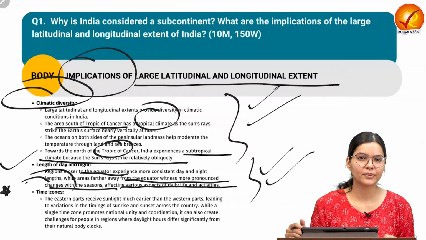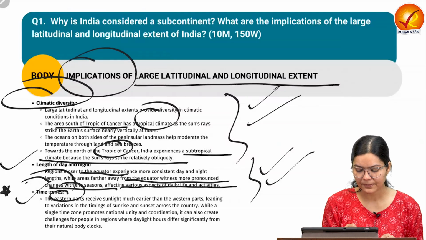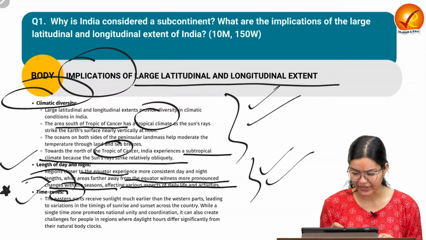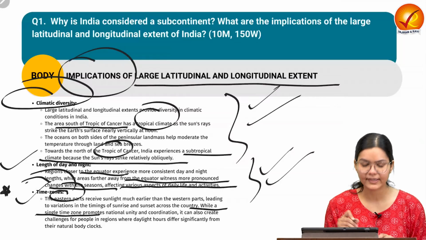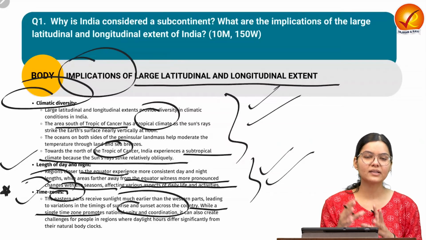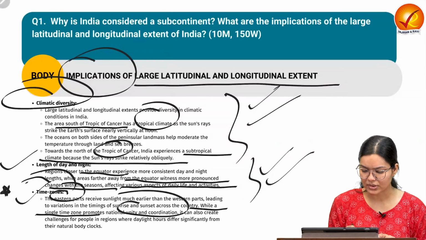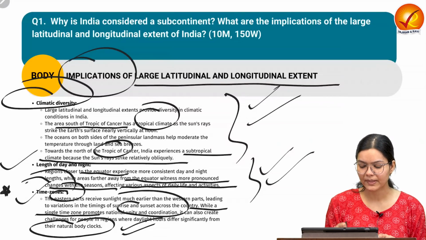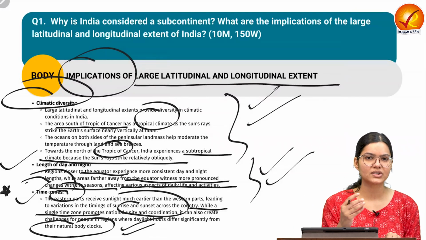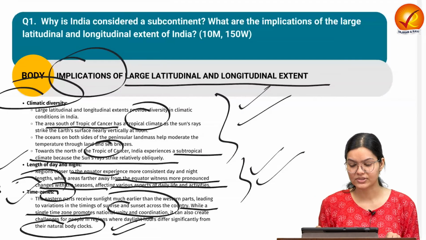And the next important point is time zone. If we consider the eastern part of India, they receive sunlight earlier as compared to the western part of India, but India has a single time zone which is promoting unity and coordination among the country. But the eastern and western areas, because of the time differences, have some natural body clock related issues for the people residing there. So that's an issue also, but because of the coordination of different kinds of transportation etc., we have kept a single time zone across the country.